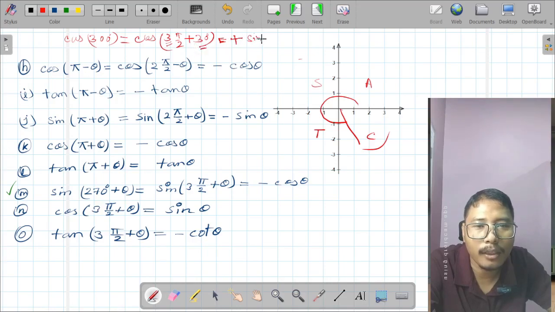And at last we will write only this 30 degree. What will be the last value? Plus half. In this way you have to be able to solve the problem. Okay. Try others.